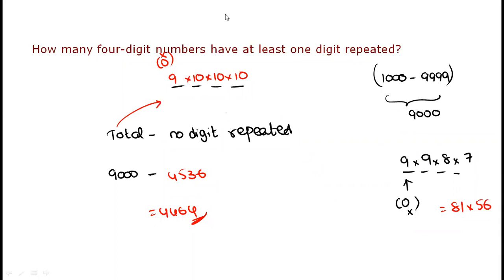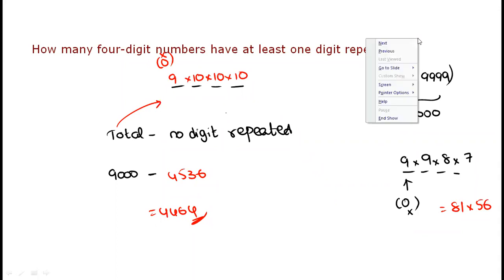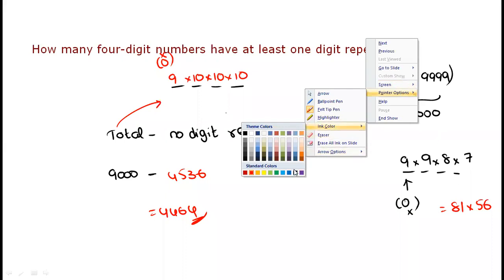Shivam Kothakar, 4-digit number, right? How many numbers from 10 to 19? Let me know. Shivam, how many numbers from 10 to 19? Don't say 9. What do you get?